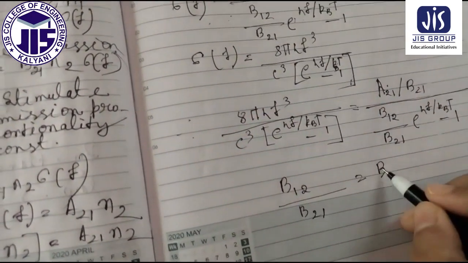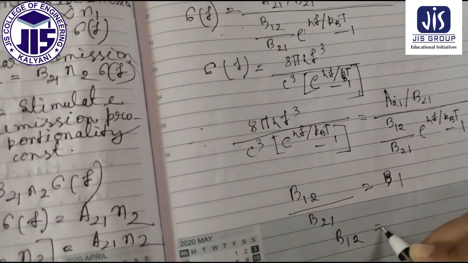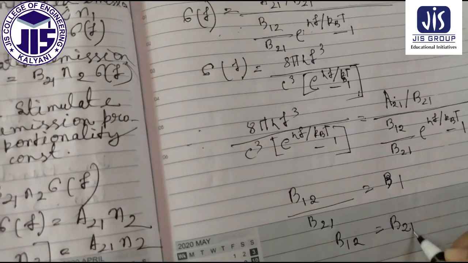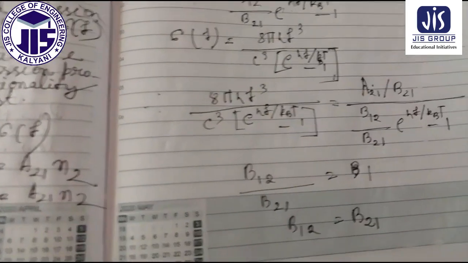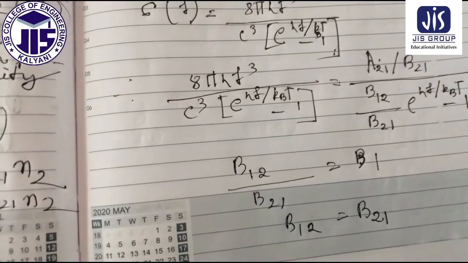So if you consider it as 1, then B12 equals B21. This is the first Einstein coefficient equation.